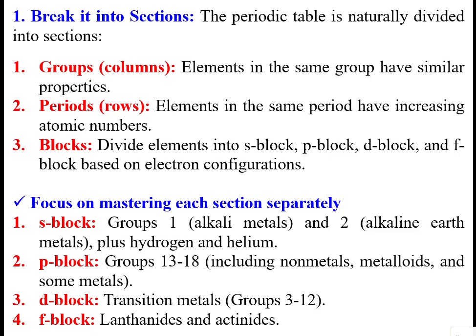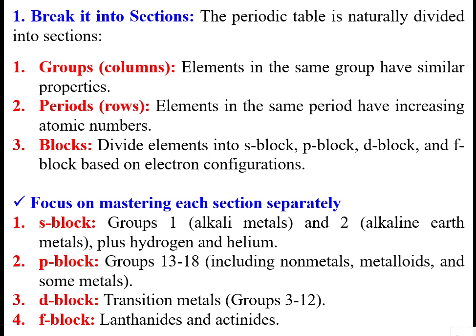So already we have discussed the groups are columns, periods are rows, and the blocks we have discussed. The focus on mastering each section: group 1, alkali metals, and group 2, alkaline earth metals, plus hydrogen and helium. In all these, only the outermost electrons stay in s orbitals, the s block. That is why groups 1 and 2, the alkali and alkaline earth metals, are there.